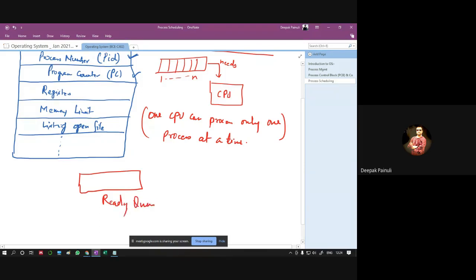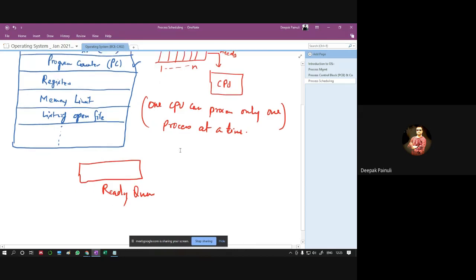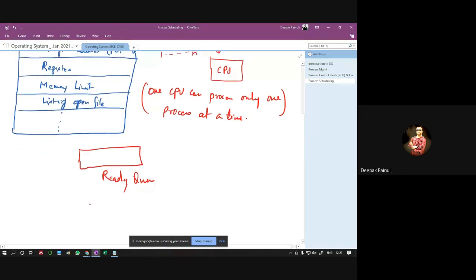In a similar fashion there may be multiple types of queues available, like disk queue, or we may say not disk, we may say device queue. And these queues consist of all the PCBs of all the currently running or waiting processes in the system, right?